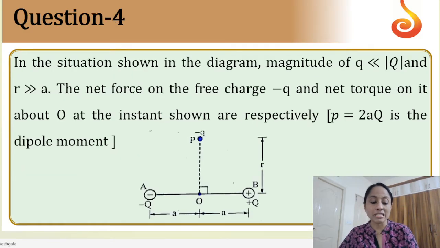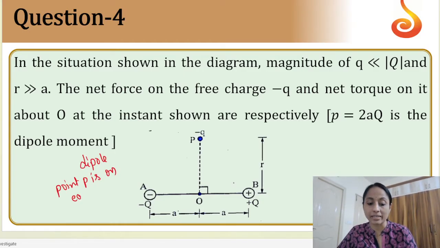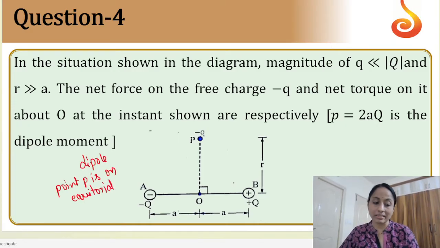Next, in the situation shown below, you can see that there is a negative charge and there is a positive charge. That means this is a dipole based question. And you can see that the point P is along the equatorial line. So dipole and point P. Here you need to see that the point P is on the equatorial line. So immediately the formula has to strike your mind.